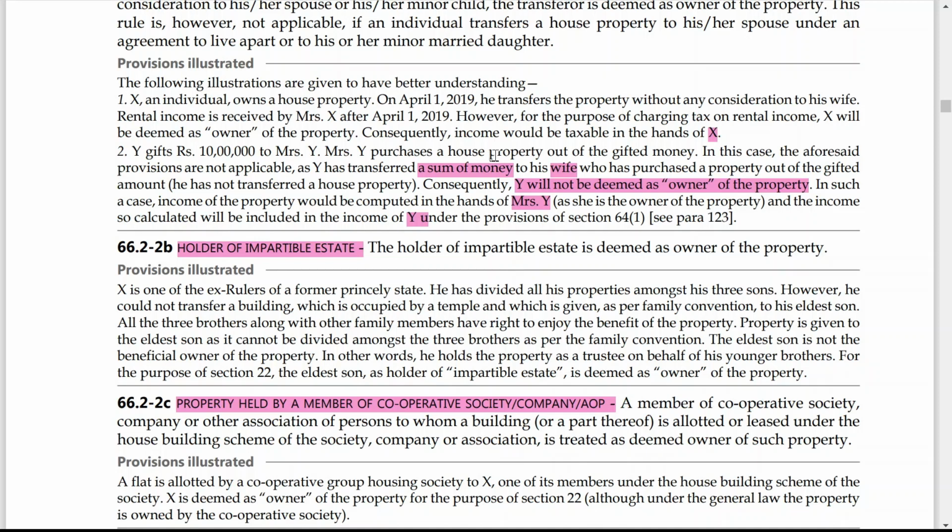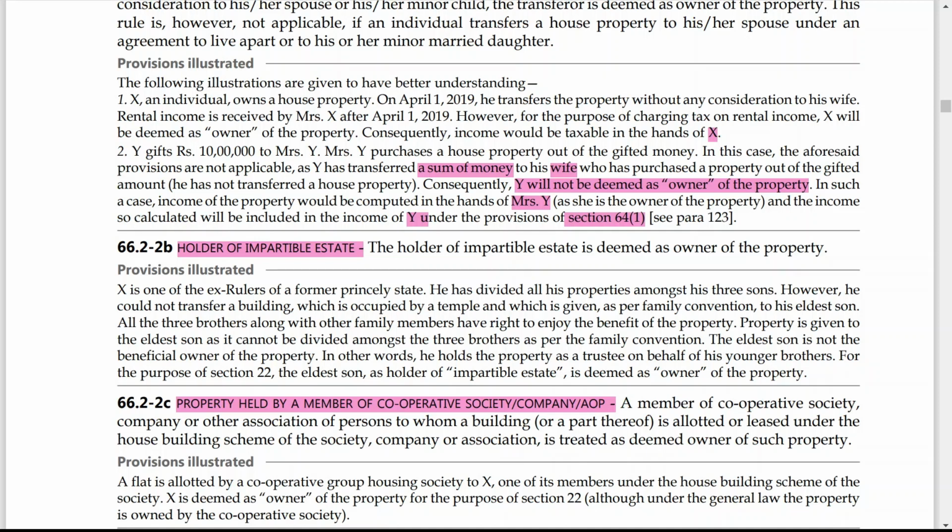That means obviously whatever income that Mrs. Y is getting, it will be added into the income of Y, but it will be added under the provision of section 64 subsection 1, that is clubbing provision. But right now our concept is whether Mr. Y will be considered as deemed owner or not. So in this case Mr. Y is not considered as deemed owner.